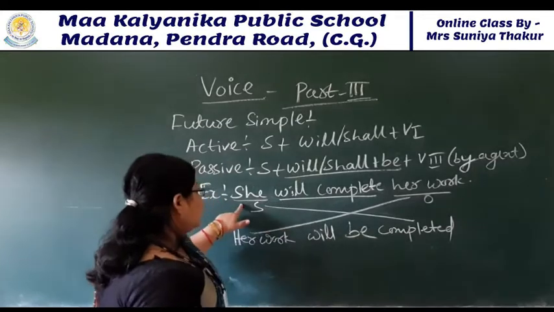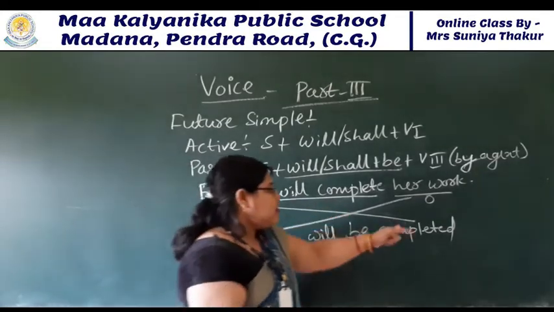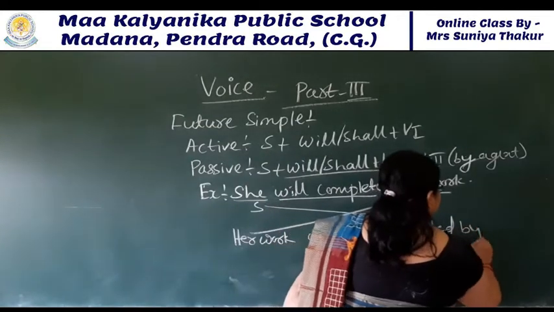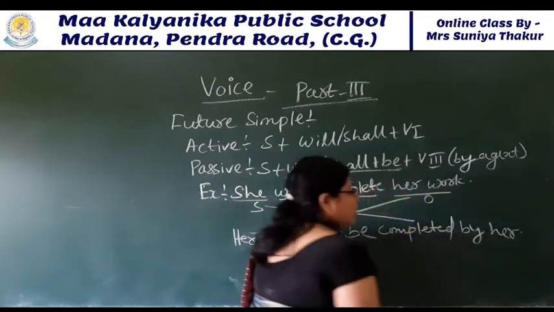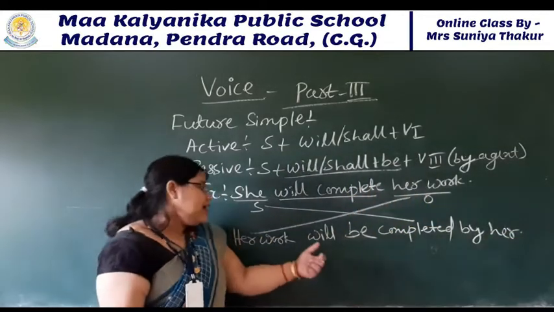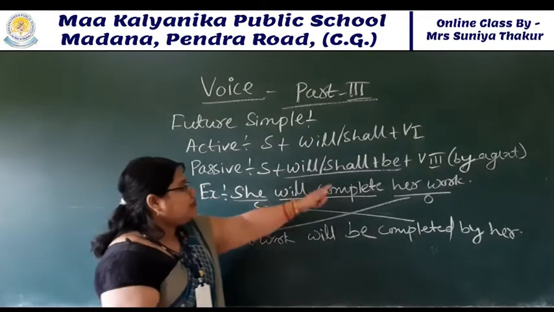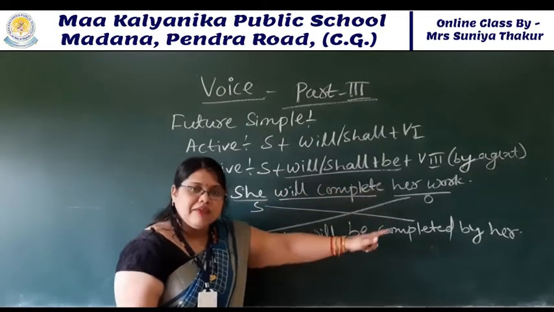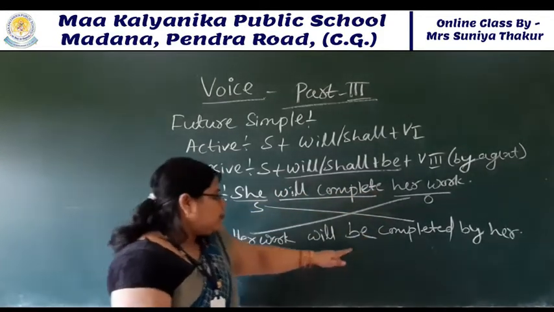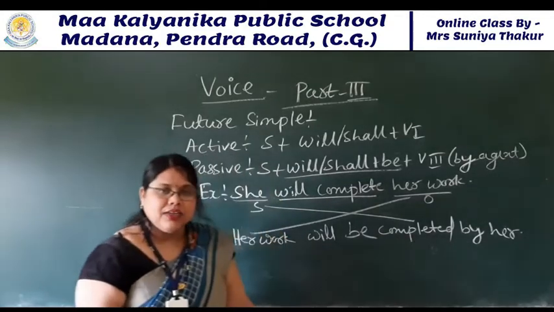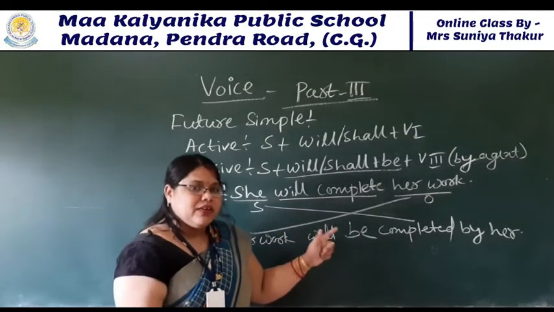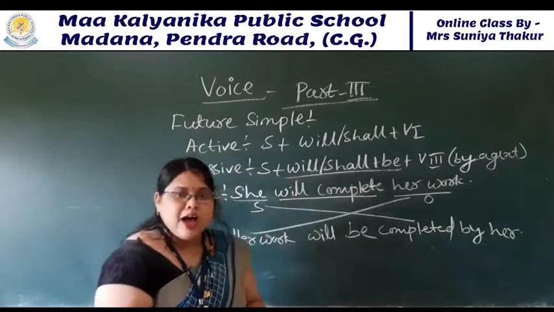Who is the by agent here? She. She is your by agent, means by her. I hope you are getting. Okay. Here look at the structure. Will, shall, be, verb third form. I have used here will be completed. Understood? Then if a modal is there, then how to change?